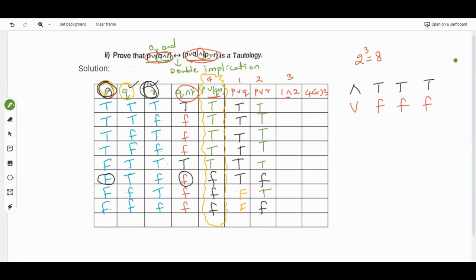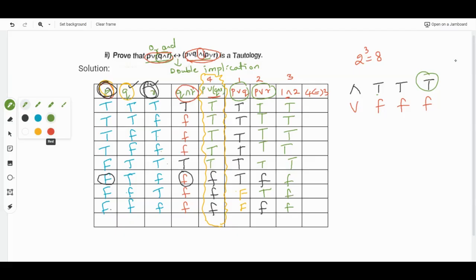Now we'll check for 1 and 2, that is both 1 and 2, and the condition for that is T and T, it is T. We have to check in both: T and T, it is T, T and T, it is T, T and T, it is T. The remaining all are false.